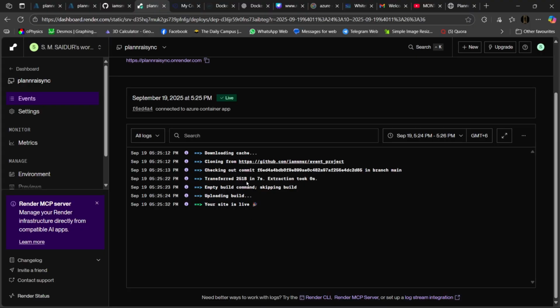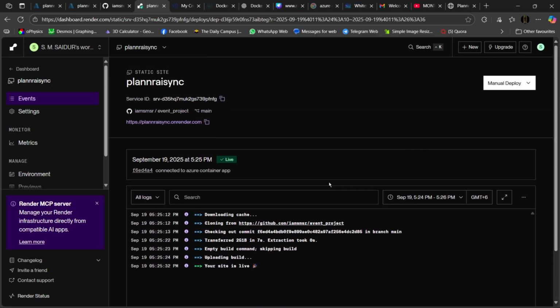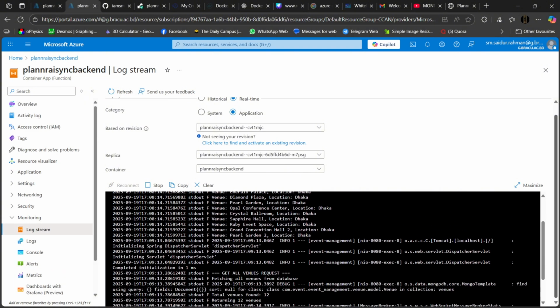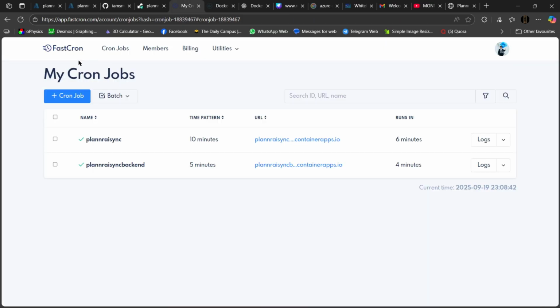So right now I am in Render for my static web page, our front end section. I am hosting that here, and our backend, PlannrAI Sync, is hosted on Microsoft Azure, and our AI is also hosted in Azure. To keep them alive, I am using Fastphone, pinging them at 5 minute and 10 minute intervals.